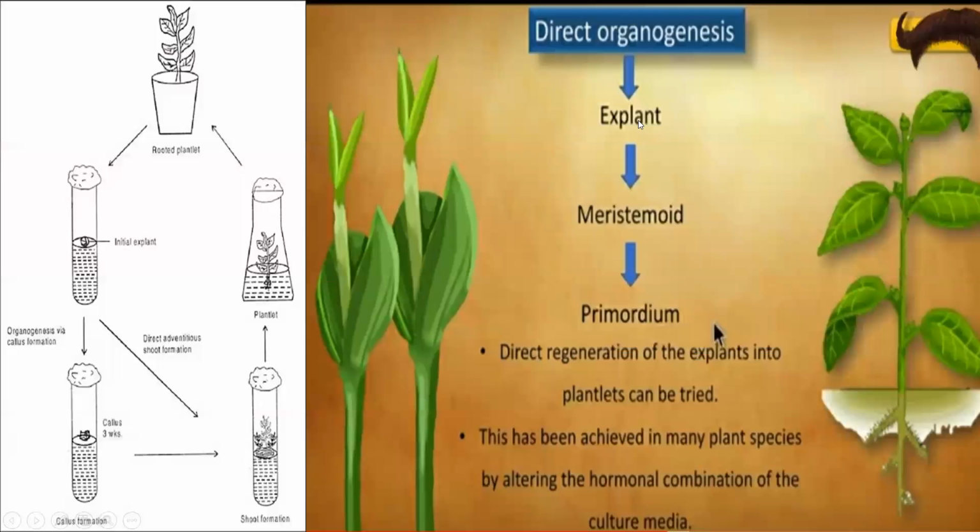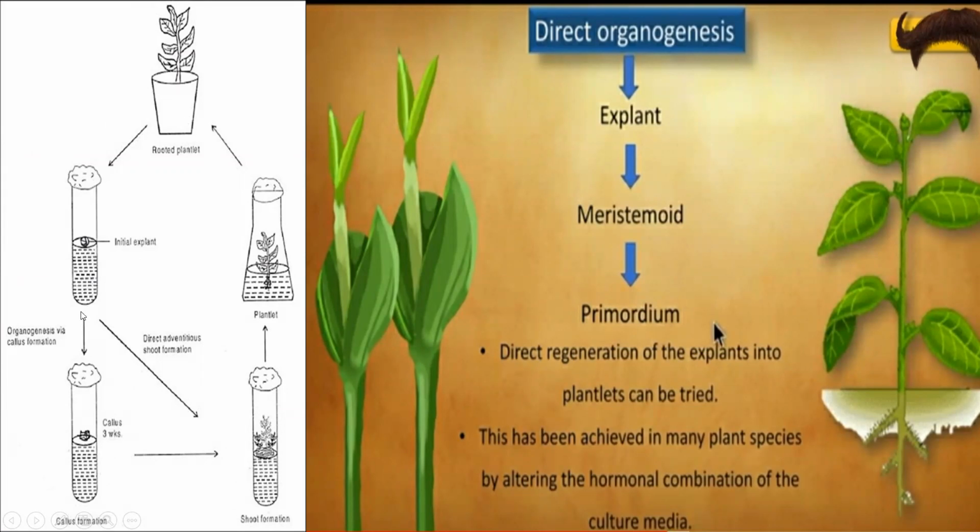First, we have to take the explant. Here is our explant. From the plant, we have to take the explant and do surface sterilization. All the techniques of plant tissue culture have to be carried out aseptically. We have discussed this. So under aseptic conditions, we are then inoculating our explant onto the slant.